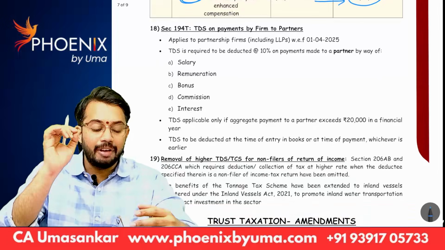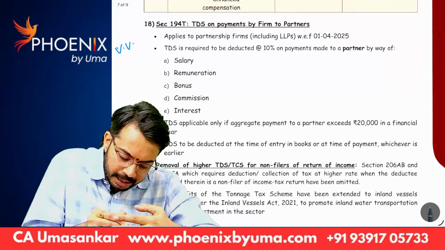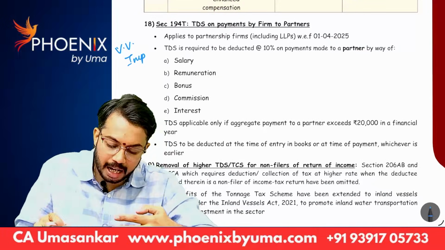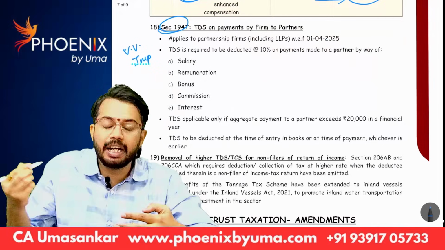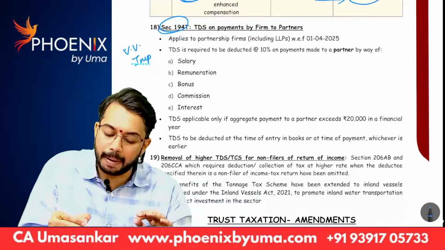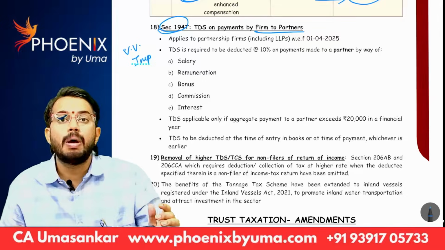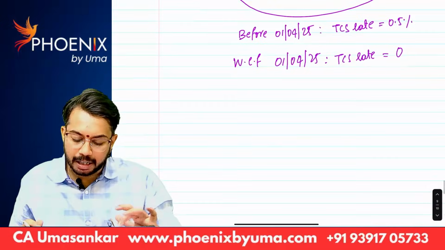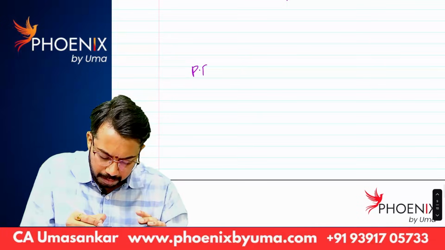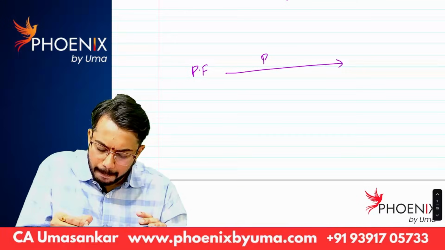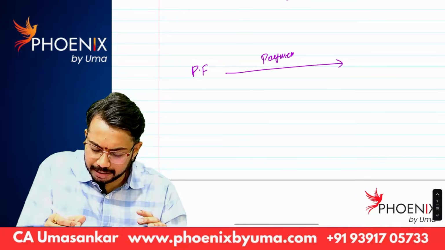Next, very important section. Chances are there this can be tested in the examination. Section 194T. TDS on payment by partnership firm to partners. Let's say partnership firm is there. Partnership firm makes payment to partners.